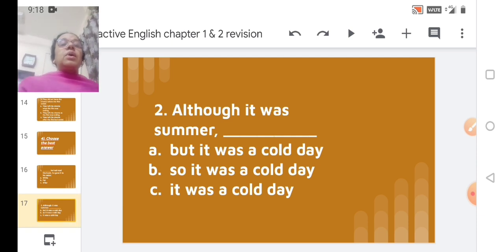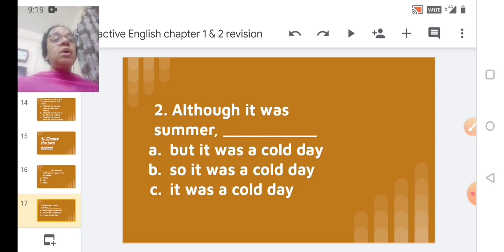Now, here is another example for you. Although it was summer, option A, but it was a cold day. Next, B, so it was a cold day. C, it was a cold day. Now we can connect those options to the sentence. Although it was summer, but it was a cold day doesn't sound appropriate.